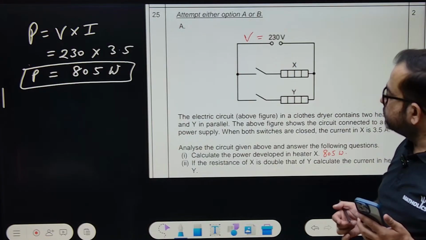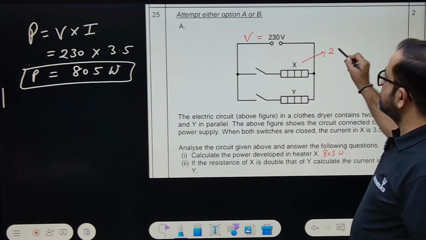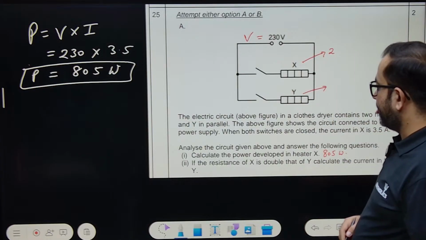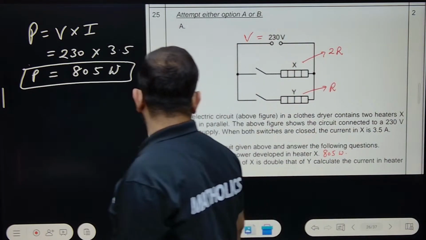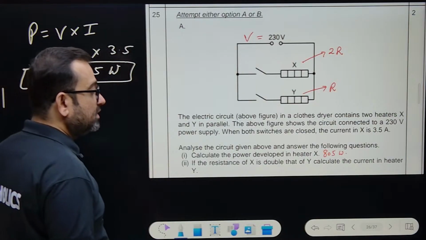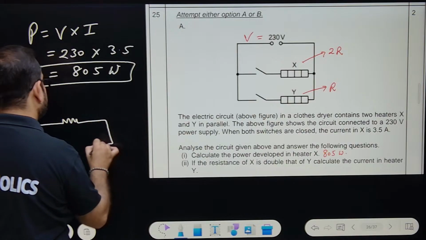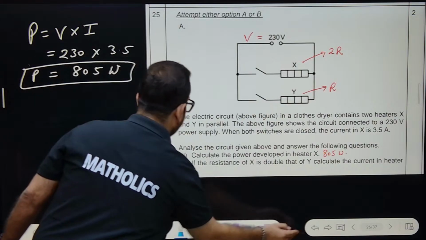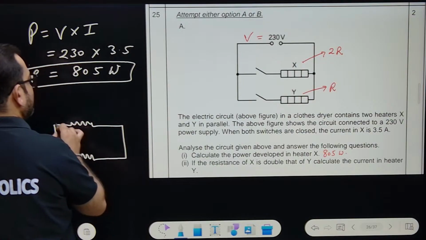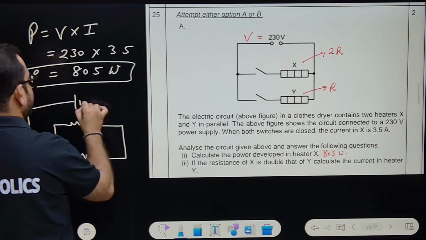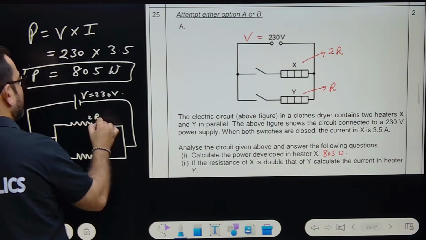If the resistance of X is double that of Y, X's resistance is 2 times that of Y. If this is R, this is 2R. Can you get this point? If the resistance of X is double that of Y, that means Y is R, so X will be 2R. This is the diagram. This is the power supply, the battery, so voltage equals 230 volts. This resistance is 2R and this is R.